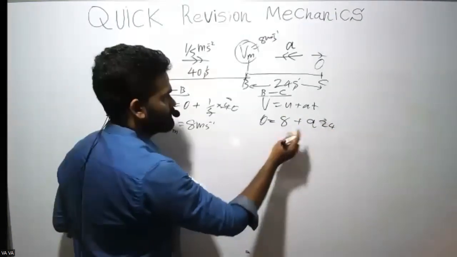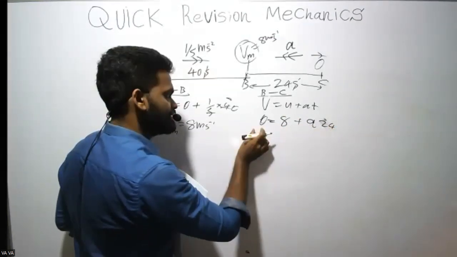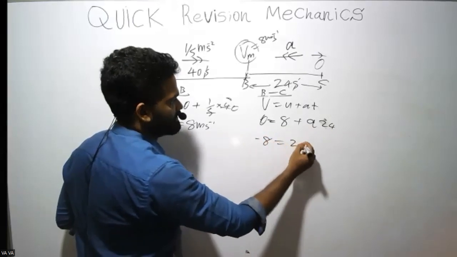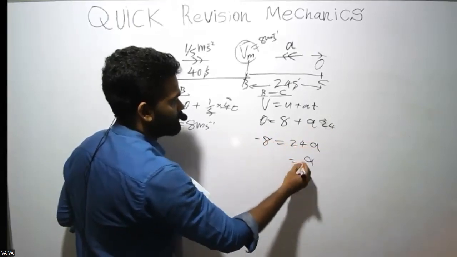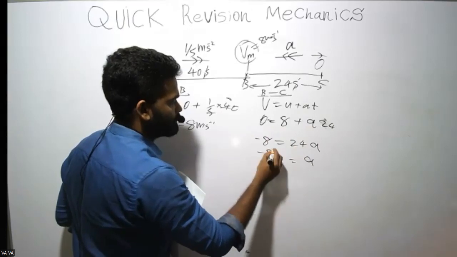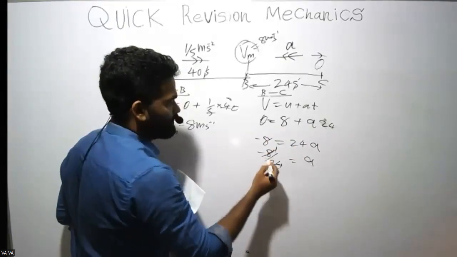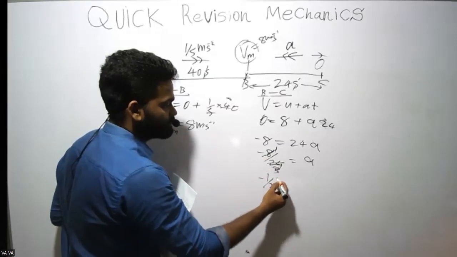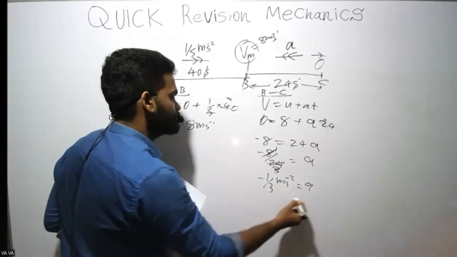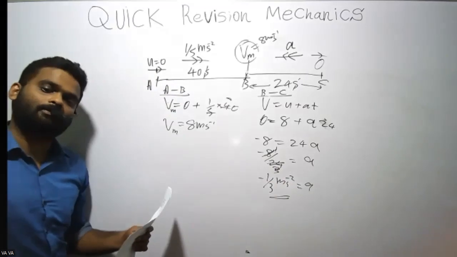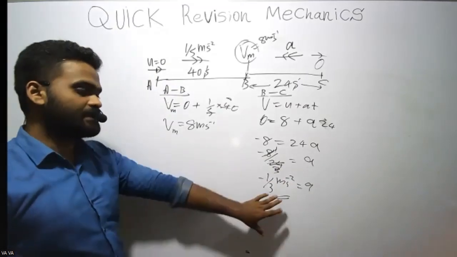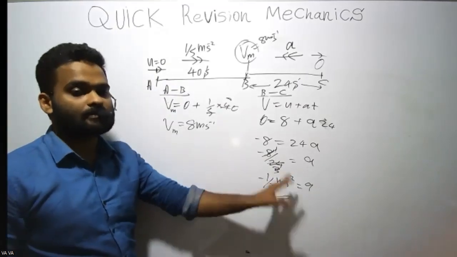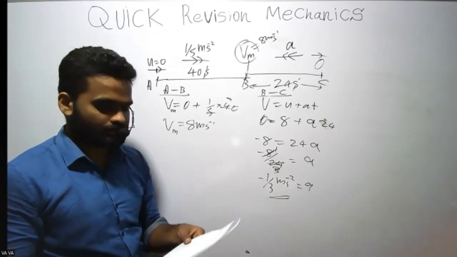Then you can take this to this side, so it becomes minus 8 equals 24A. So A is equal to minus 8 divided by 24. 3 times 24, that is 3. Minus 1 over 3 meters per square second. So it is clear, since we get a negative value, this should be a deceleration. So deceleration is 1 over 3 meters per square second, right?